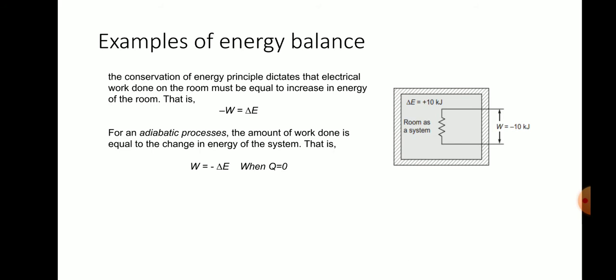Here E2 is the higher one, E1 is the lower one, so E2 minus E1 is positive, but work done is the input to the room, so work done has a negative sign. Therefore the process is called an adiabatic process. In an adiabatic process, the amount of work done is equal to the change in energy of the system. Therefore W equals minus delta E when Q equals 0.